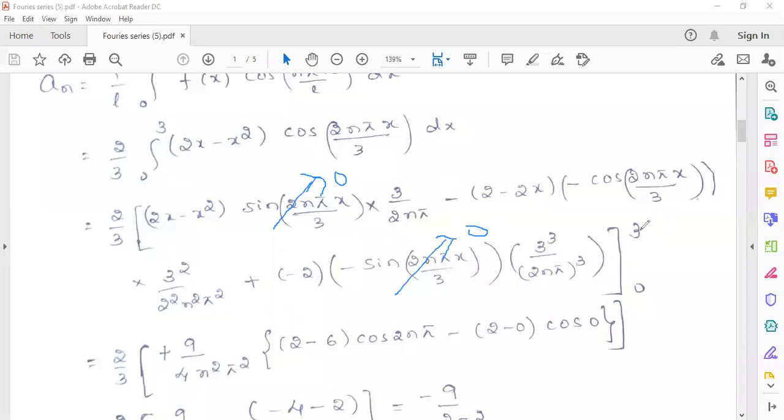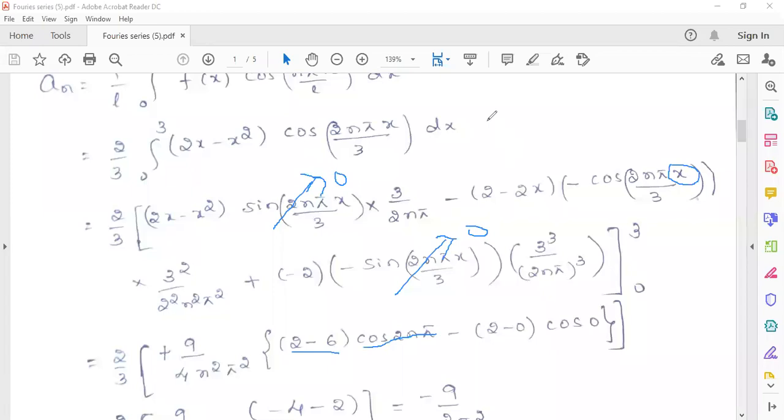If you put the upper limit, it means 2 minus 2 into 3. That is 2 minus 6 into cos. In place of x, you have to substitute x equals 3, and 3 will get cancelled. The remaining thing will become cos 2n pi. Minus 2 into 0, that is 2 into cos 0. That is minus 2 into cos 0.